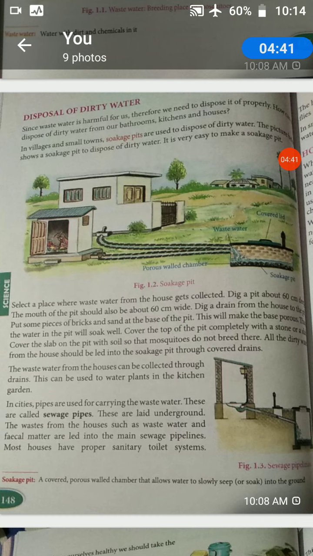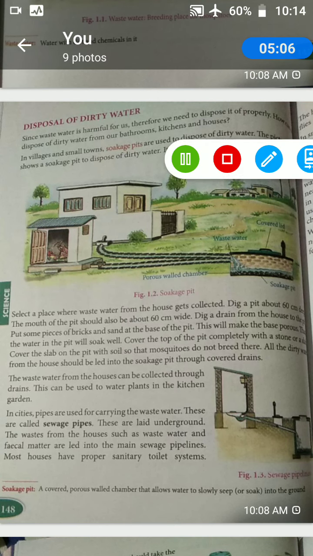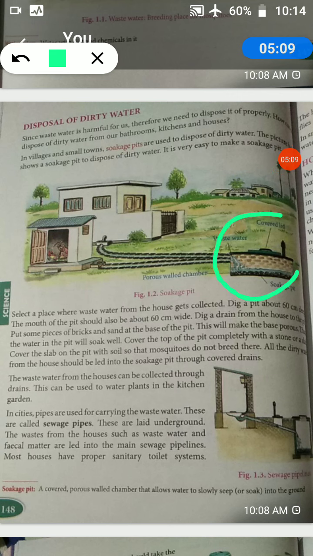Then how to dispose of it? One method: in villages and small towns, they make soakage pits. Soakage pits are used to dispose of dirty water. Here is the picture shown, children. See the picture. This is what is called a soakage pit, used to dispose of dirty water.